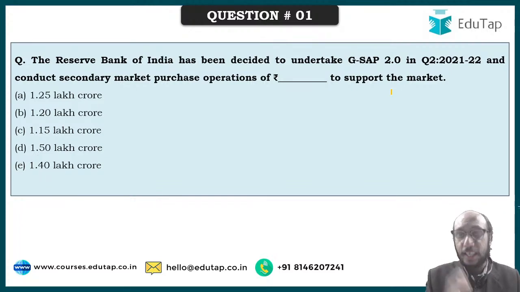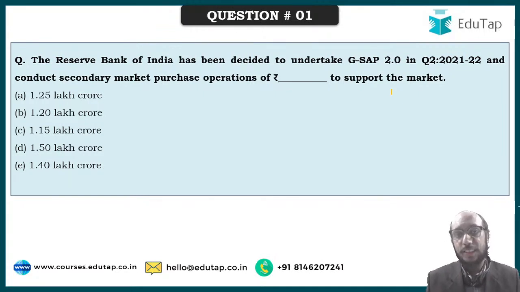So RBI is going to purchase government securities worth dash to support the market. How much government security is going to be, or what is the value of the government security that is going to be purchased by the RBI under the GSAP 2.0 program, which is going to be launched in the second quarter of this financial year? You have to give me the number.